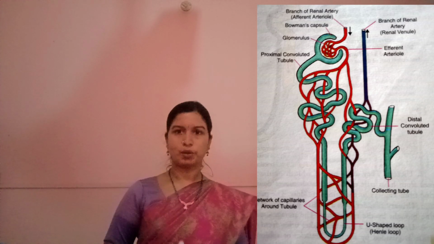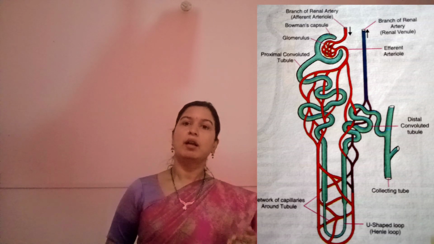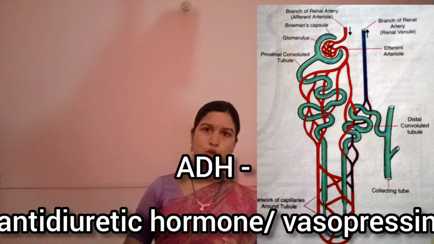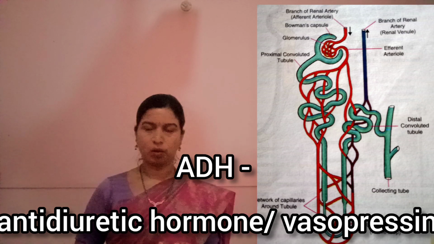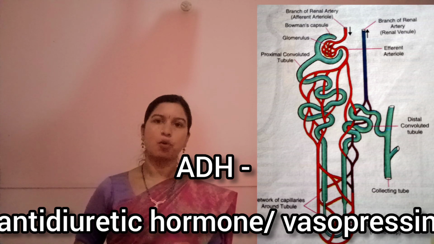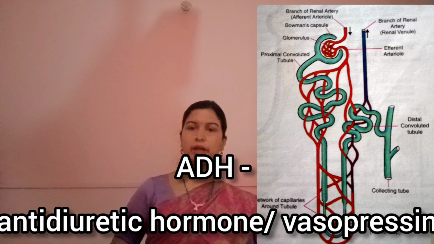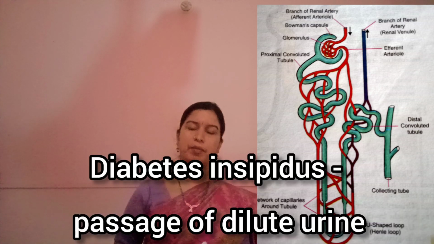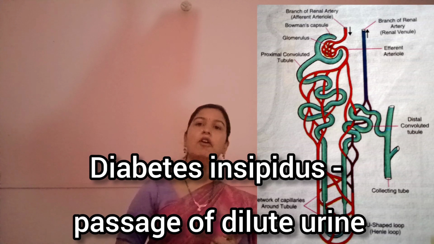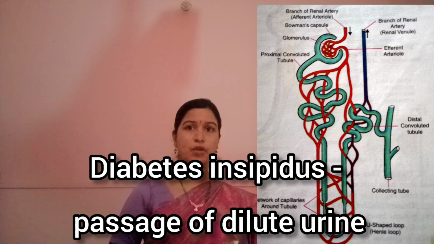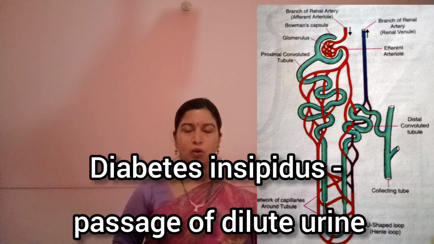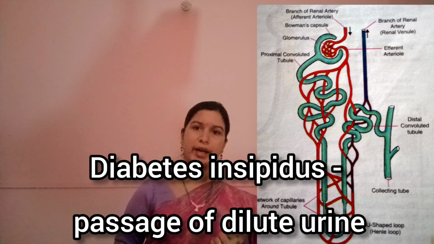This hormone, as I told you, is secreted in the collecting tubule, and it is termed ADH or vasopressin, antidiuretic hormone. And in case this hormone is not secreted, it leads to a disease called diabetes insipidus. Okay, it is different from the other diabetes. That is because of lack of synthesis of insulin. This is because of lack of synthesis of a hormone called vasopressin or ADH.